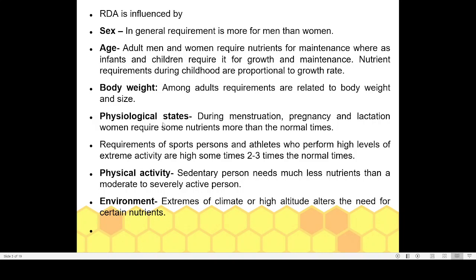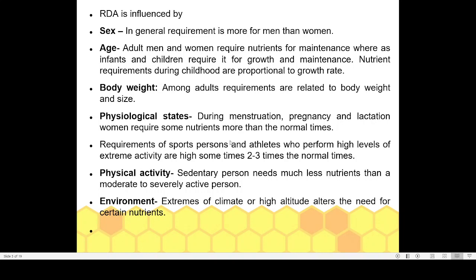Another factor is the physiological state. There are different physiological phases, especially in the case of women: menstruation, pregnancy, lactation. During these times, the nutritional requirements will be slightly higher than at other times. So this is another factor controlling how many nutrients you should be taking during pregnancy or lactation. During those times, heavier requirements of nutrients are needed.